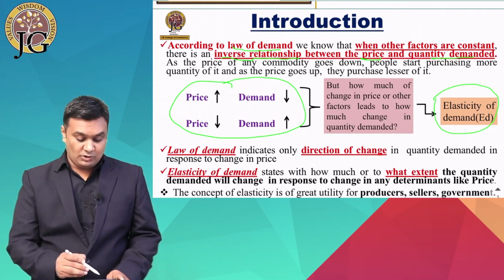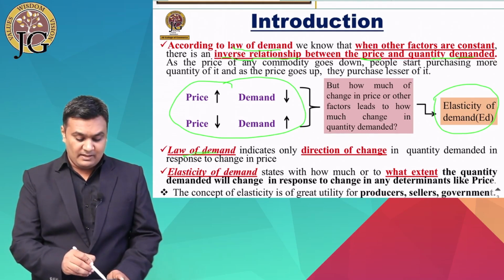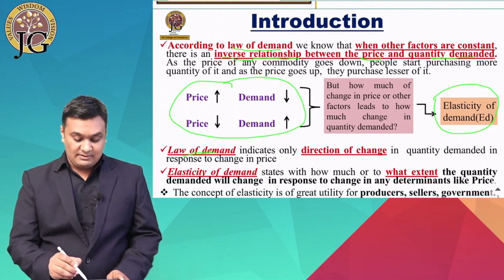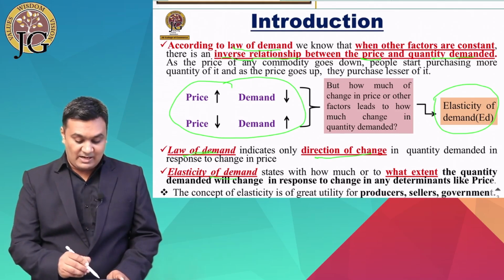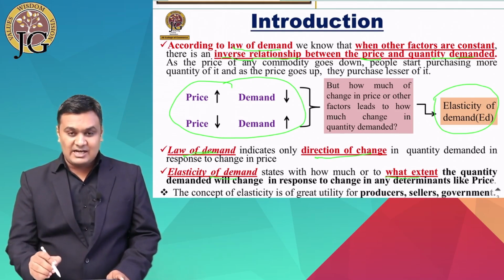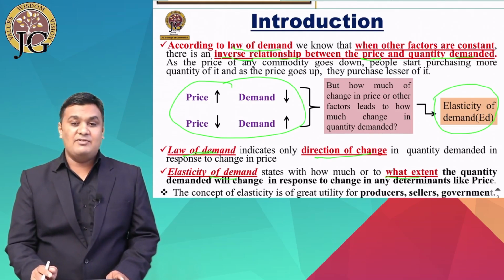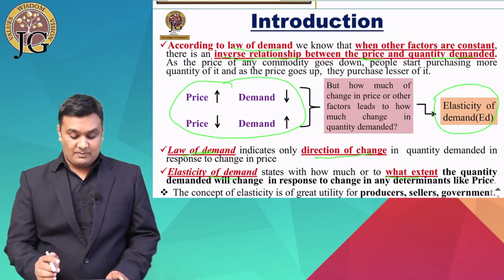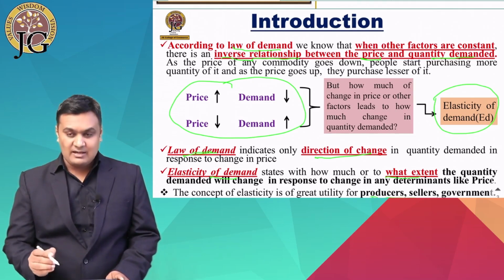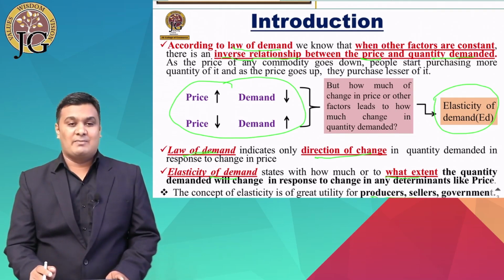The law of demand just indicates the direction of change, while the elasticity of demand shows the extent to which the demand will change due to the change in price and other factors. This concept of elasticity of demand is very useful for the producer, the seller, as well as the government.